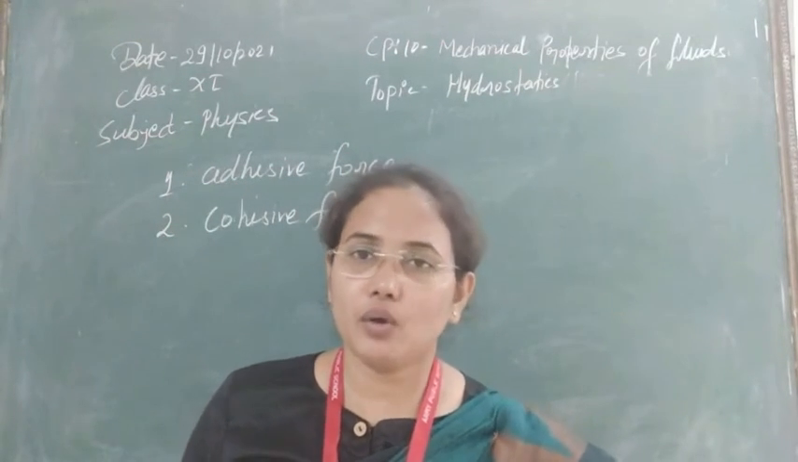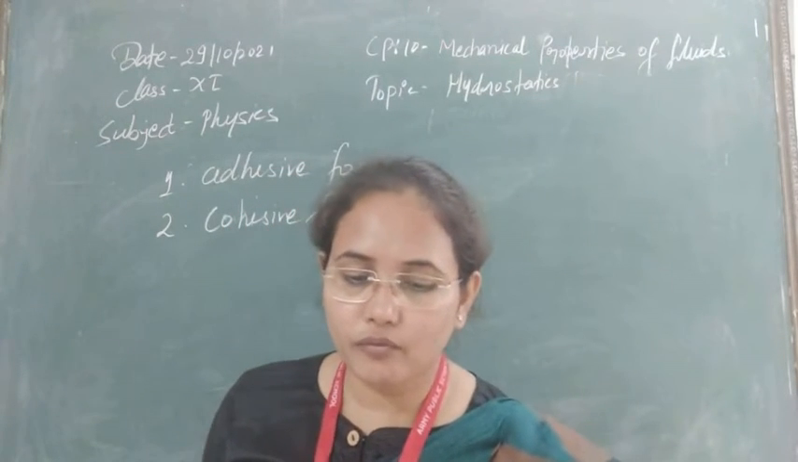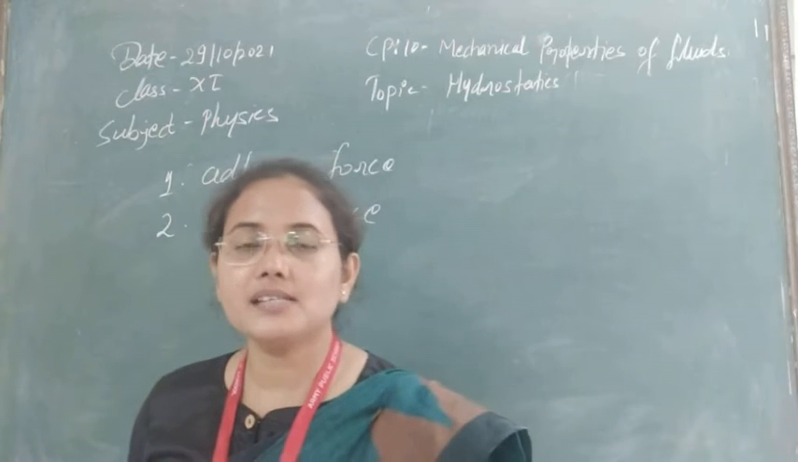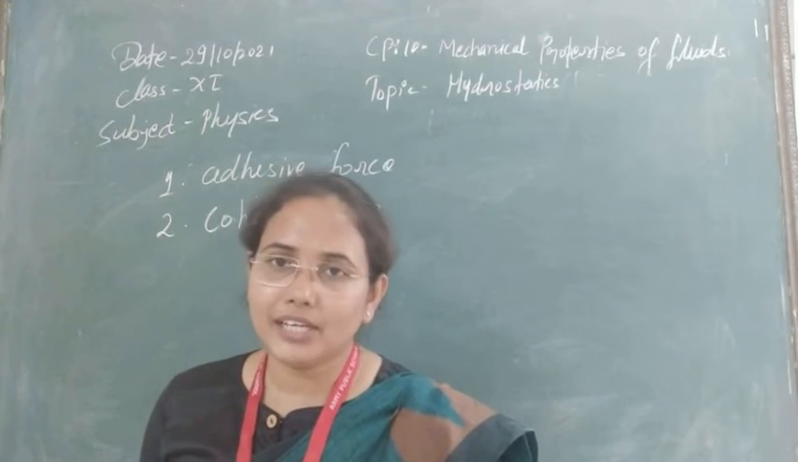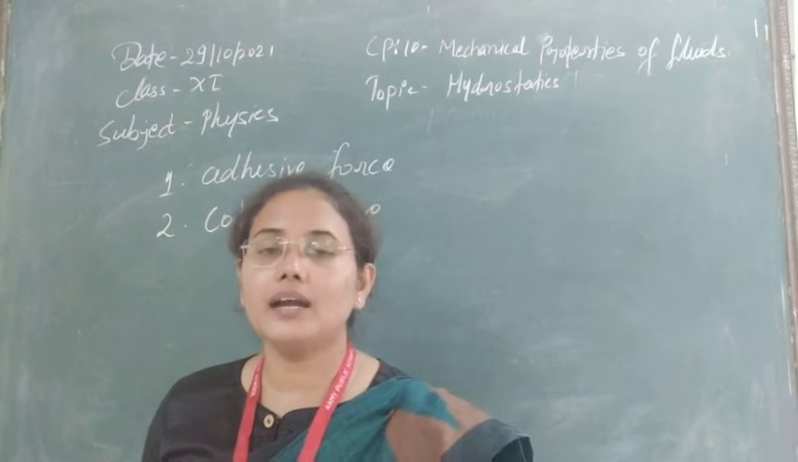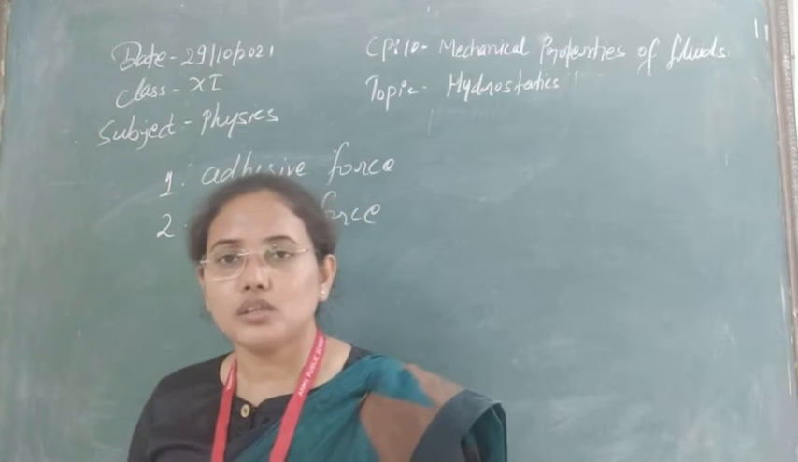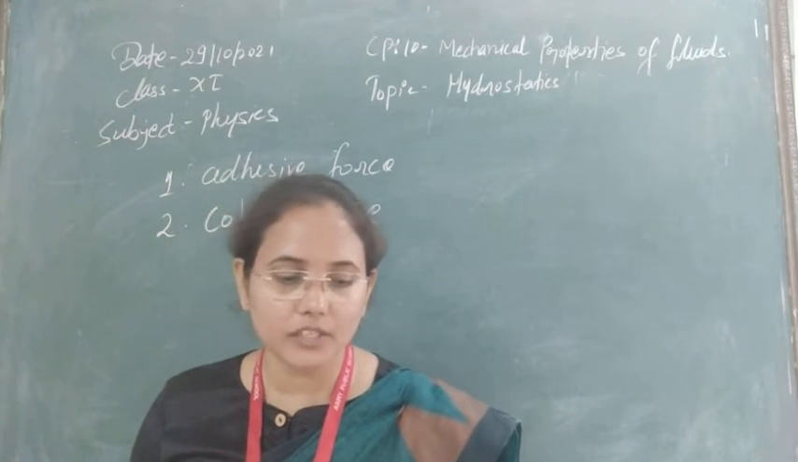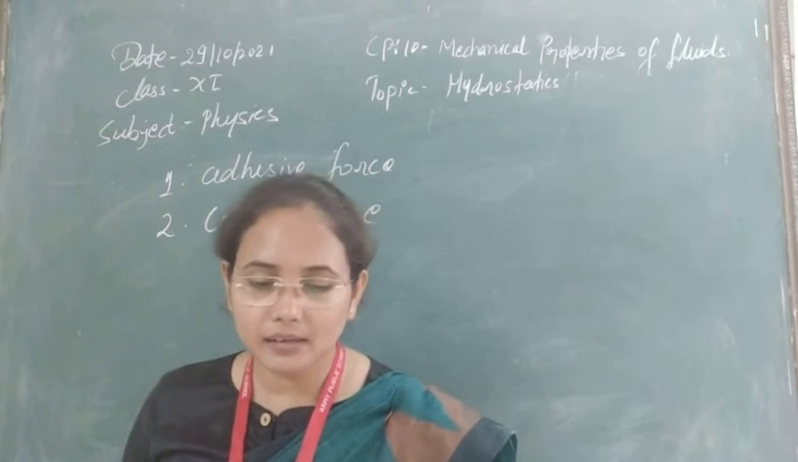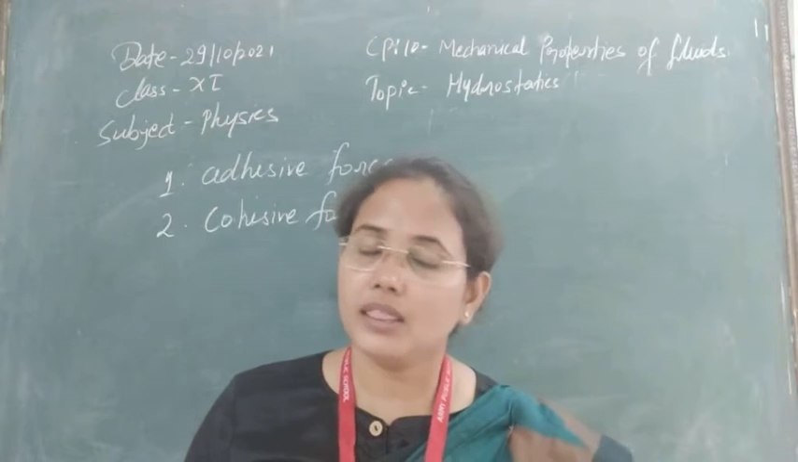Next, cohesive and adhesive forces are van der Waals forces. We have four types of forces in nature: first gravitational, second electromagnetic, third weak forces, and fourth strong nuclear forces. These are called weak forces because the strength of these forces is very low here. So these are also known as van der Waals forces.